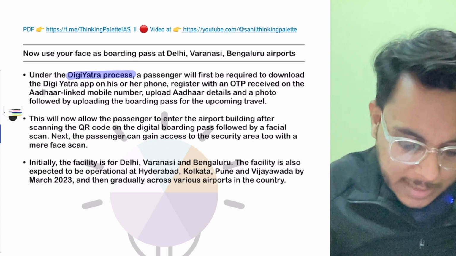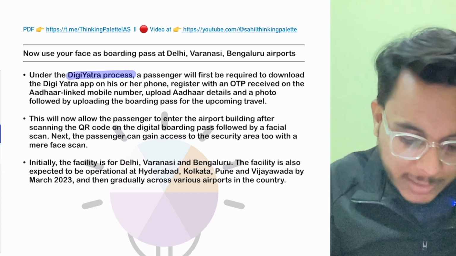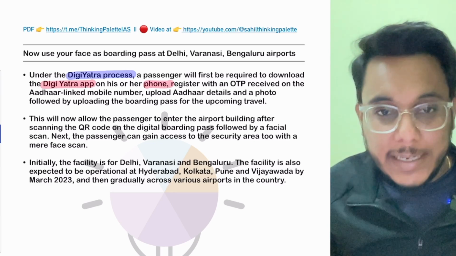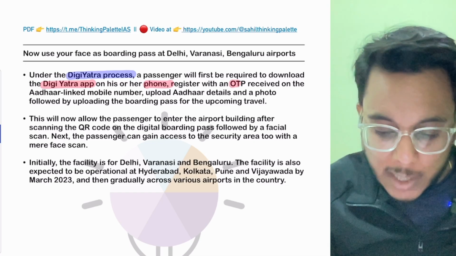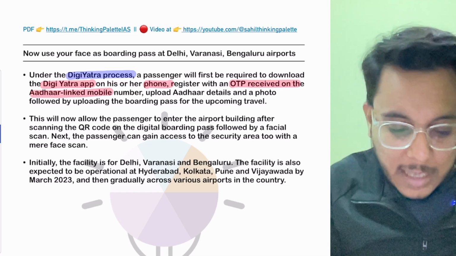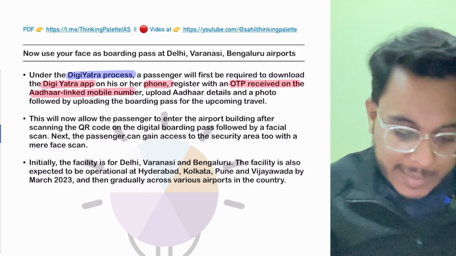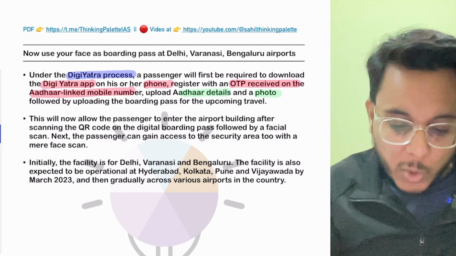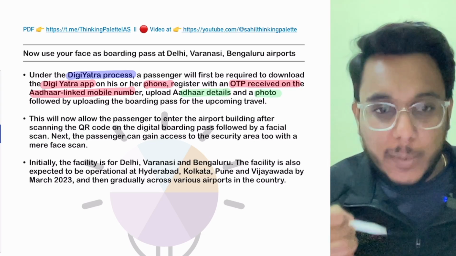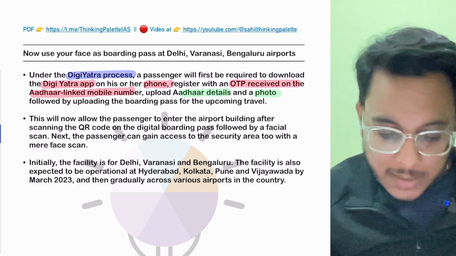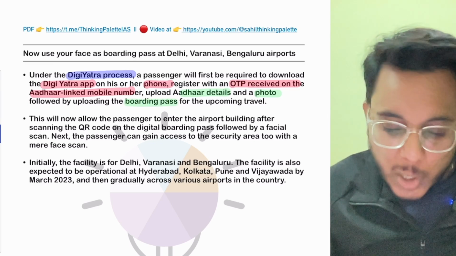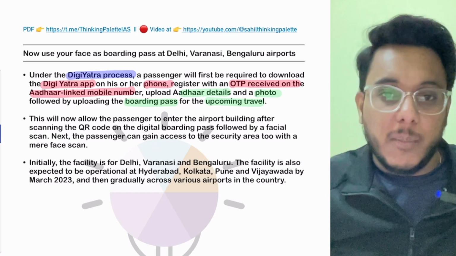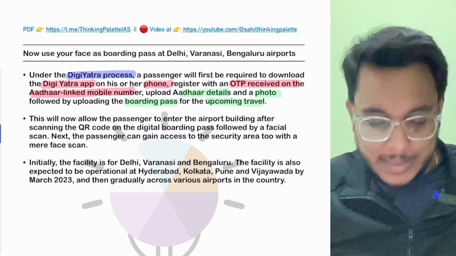Here, the Digi Yatra app can be installed on a person's mobile phone, and they need to register in this app by using the OTP that will be received on the Aadhaar linked mobile number. Then they need to upload their Aadhaar details and their photo. And before starting the journey, they need to upload the boarding pass for the upcoming travel. Is it clear or not?